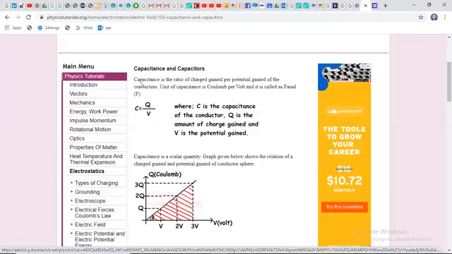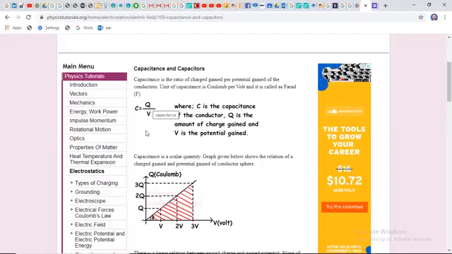Now coming to capacitance: the ratio of charge gained per potential gained by the conductors. That means Q is equal to CV. Capacitance is the capacity of a capacitor. So how can we calculate the capacity of a capacitor? The charge per unit supplied voltage is called the capacity of the capacitor, and it is called capacitance. It is measured in farad; the commercial unit of capacitance is microfarad.